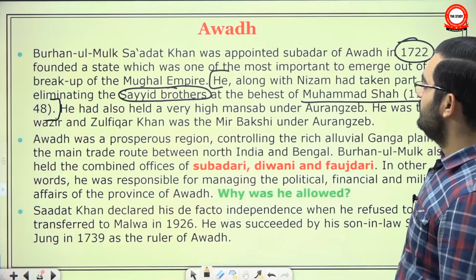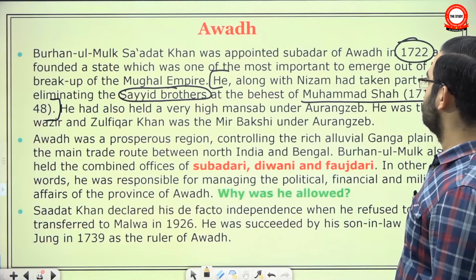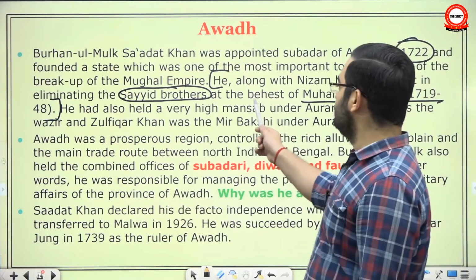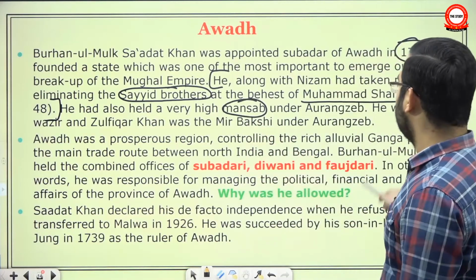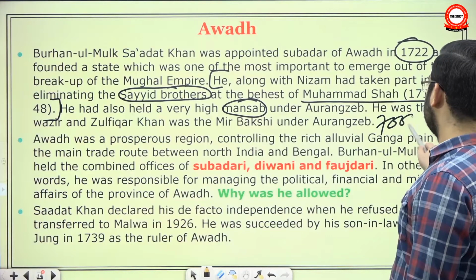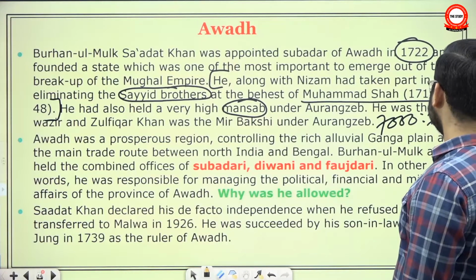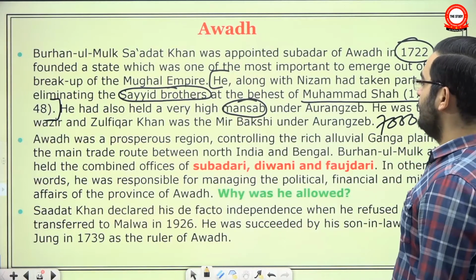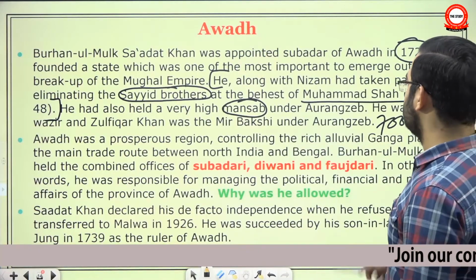He also held a very high mansab under Aurangzeb. See, just as Nizamul Mulk, he also had held a very high mansab, almost 7,000 rank. And he was the wazir, and his son Zulfikar Khan was Mir Bakshi.